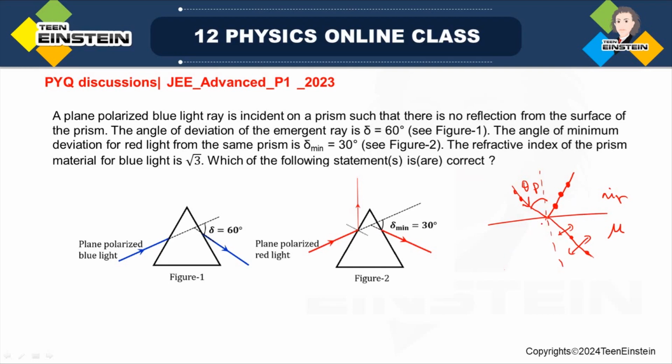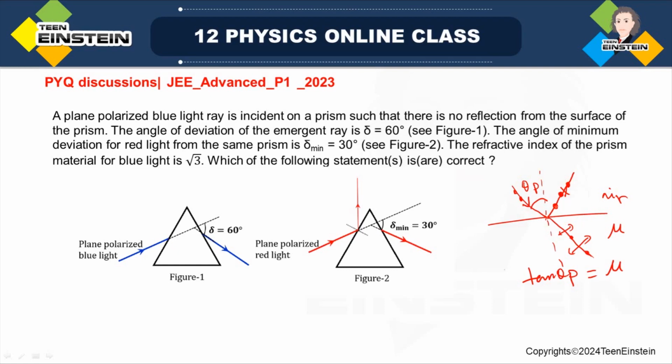At this condition, Brewster's law says tan theta p is equal to mu. So this also will be used for solving this problem. Before I go to that, let me tell you, if there is no reflected light at all, then what does that mean? That means that light ray is polarized in the plane of the incidence. Okay, so that is what we can say.